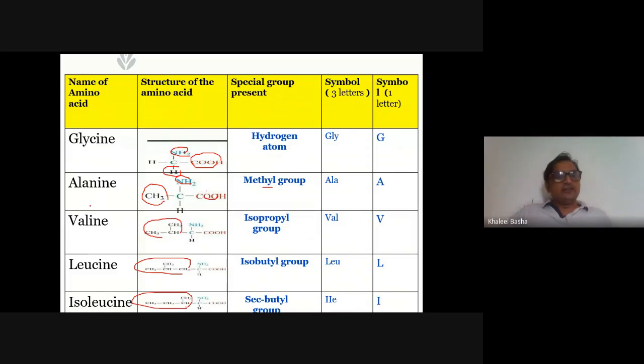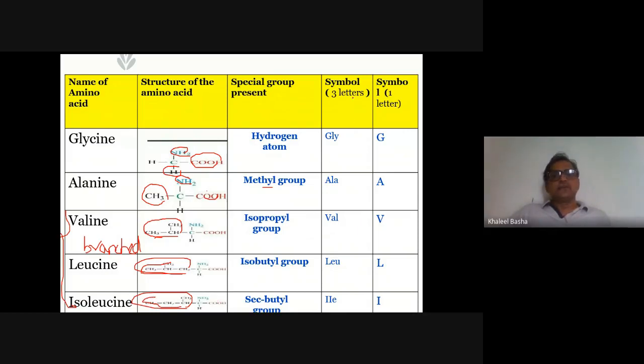So valine, leucine, isoleucine, these three amino acids are otherwise called branched chain amino acids. What do we mean by branched chain amino acids? The branched chain amino acids are those having branches in the side chain. We can see here from the structure itself, there are branches. The branches arise from the alpha carbon. So these are the branched chain amino acids.